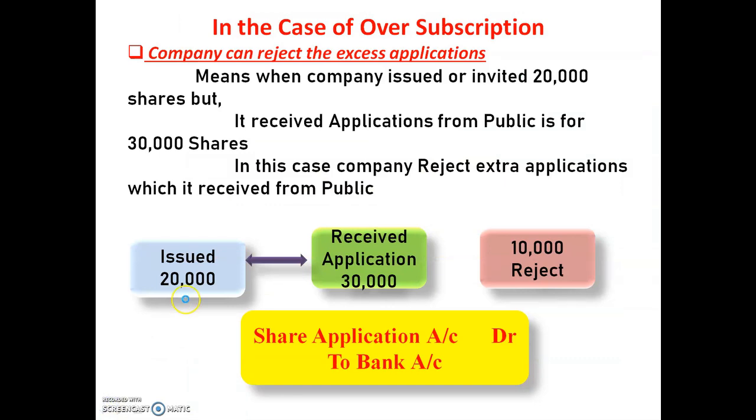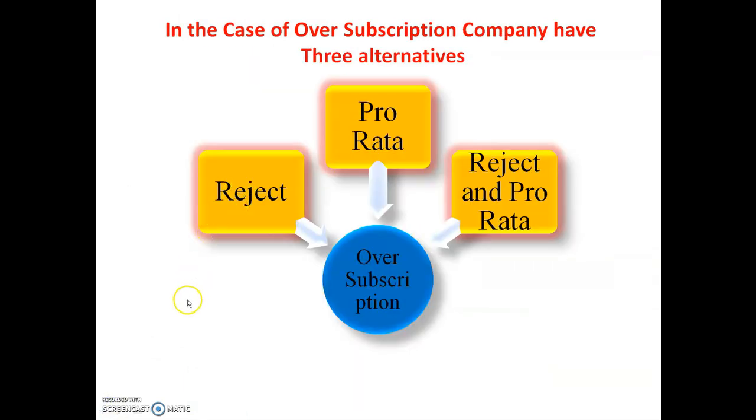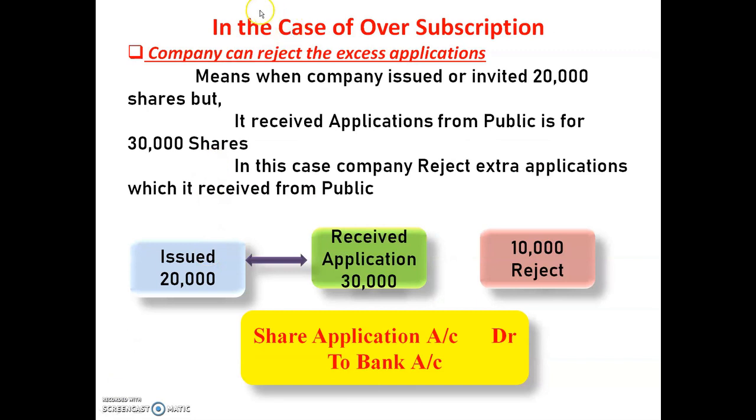The first one is rejection, or reject. In the case of oversubscription, the company can reject the excess applications. Here excess applications means extra applications. The company can reject the extra applications.